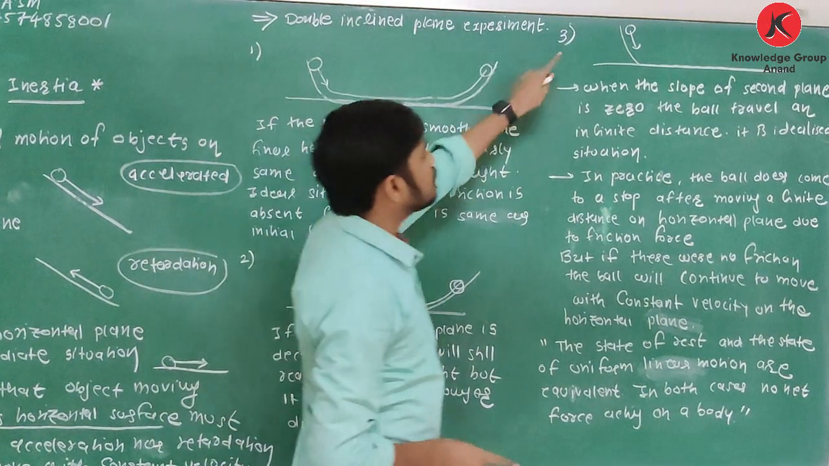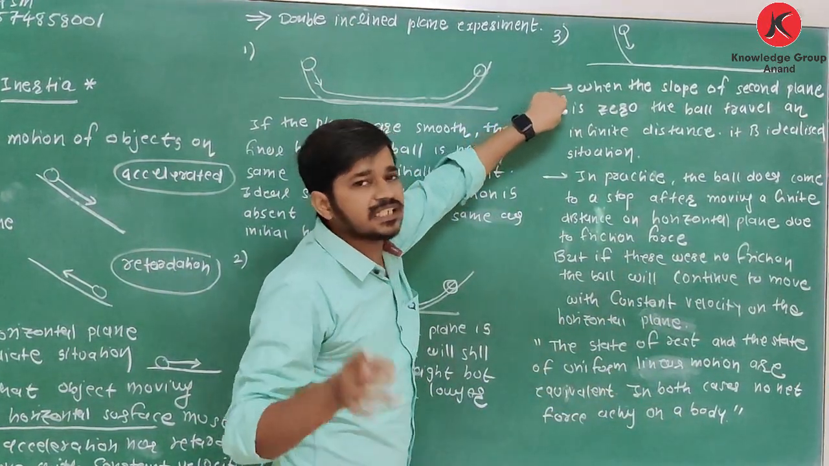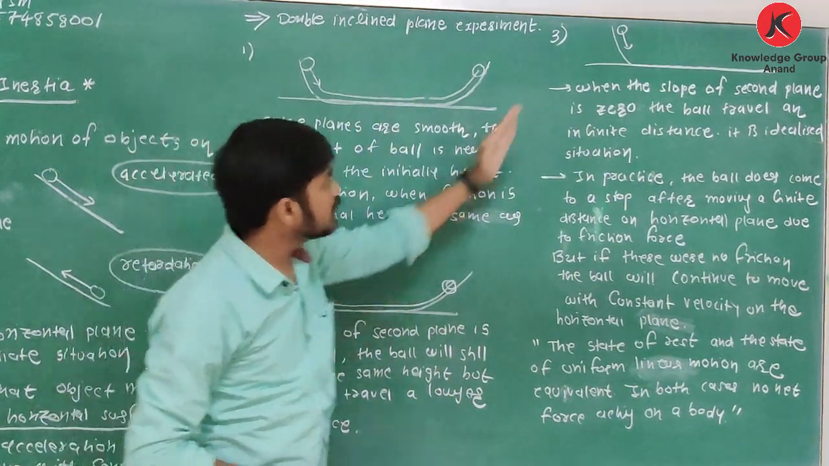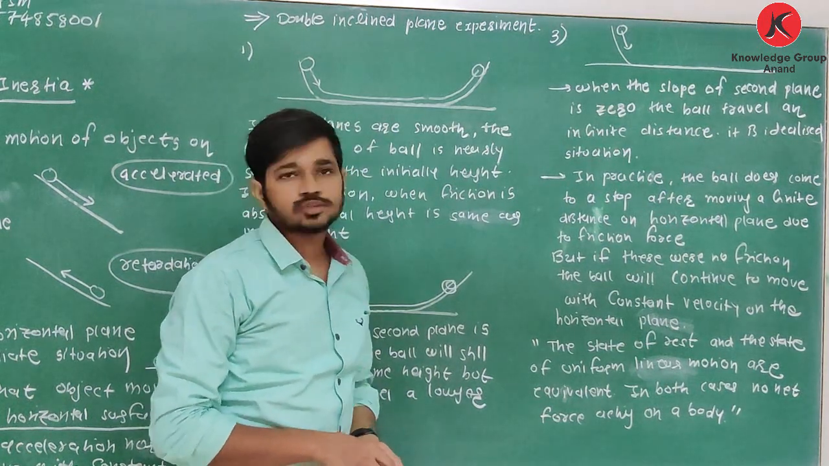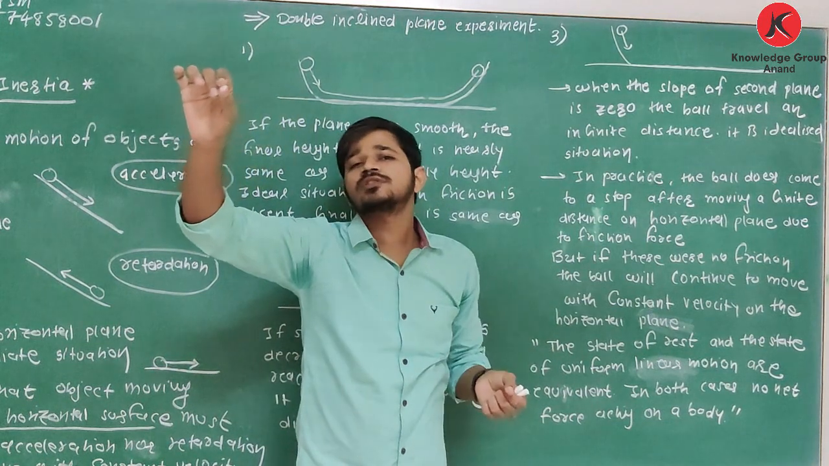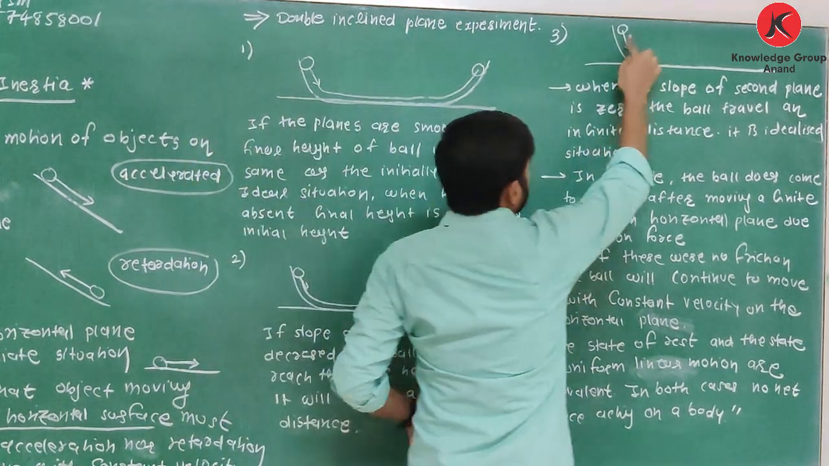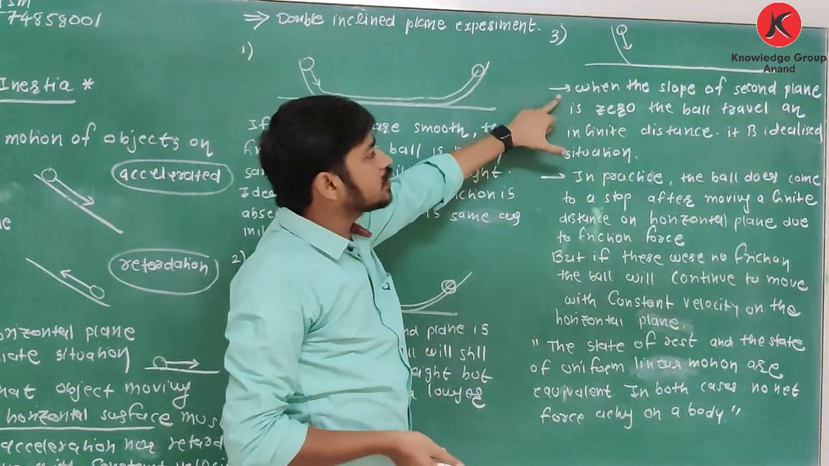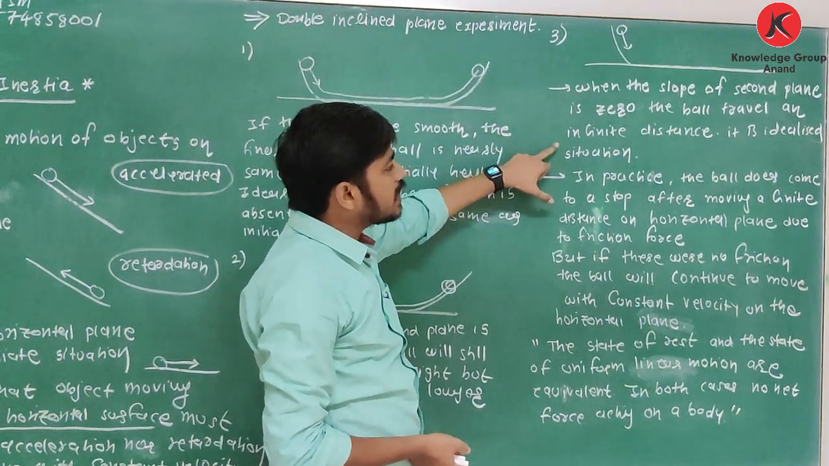Again, what is case number 3? If the slope of the second plane is reduced to 0, here it is larger, and then reduced. Now the slope of the second plane is 0. Then it is released, meaning no force. Frictionless horizontal surface, no friction force. It will move to an infinite distance. When the slope of the second plane is 0, the ball travels an infinite distance.